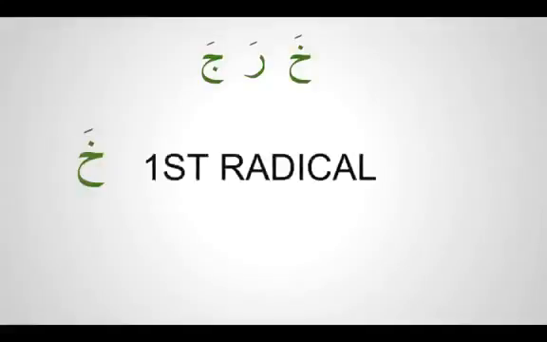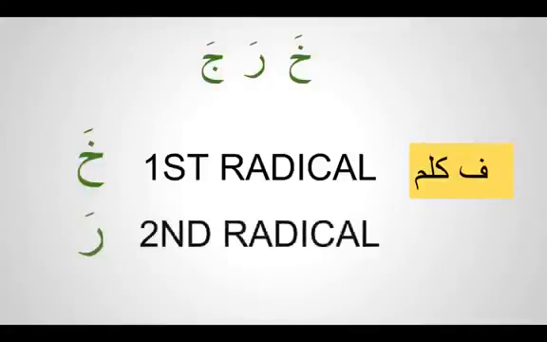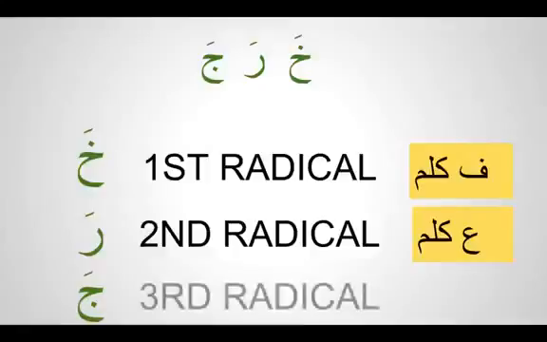Kha is the first radical, or fa kalima. Ra is the second radical, or ain kalima. Ja is the third radical, or lam kalima. This is what you find in all the three-letter verbs.